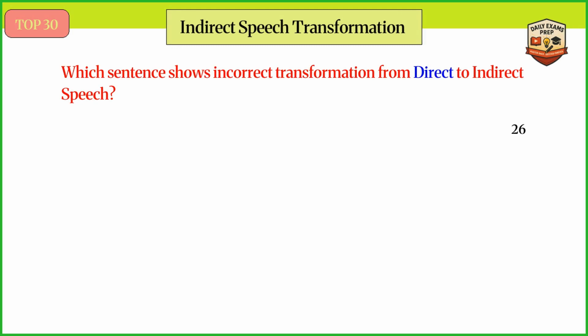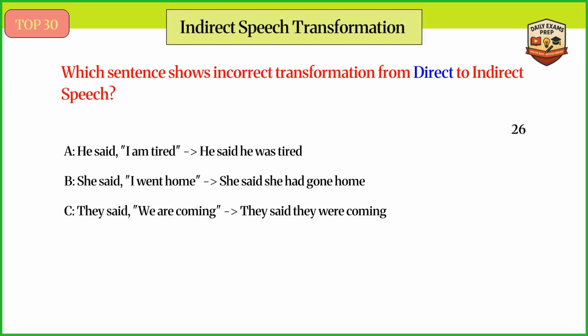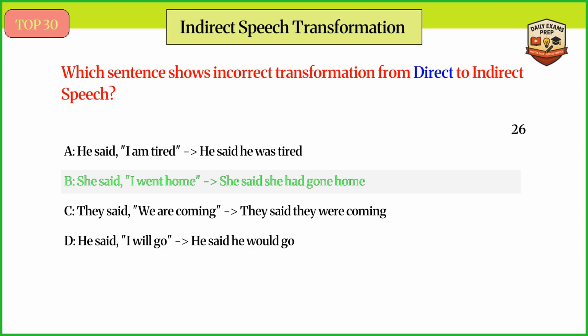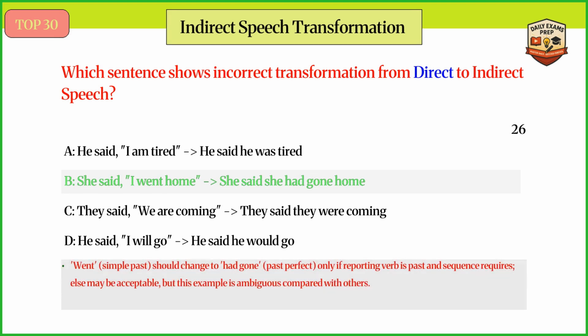Which sentence shows incorrect transformation from direct to indirect speech? Answer B. She said, "I went home"; she said she had gone home. Went, simple past, should change to had gone in past perfect, only if the reporting verb is past and sequence requires, else may be acceptable, but this example is ambiguous compared with others.